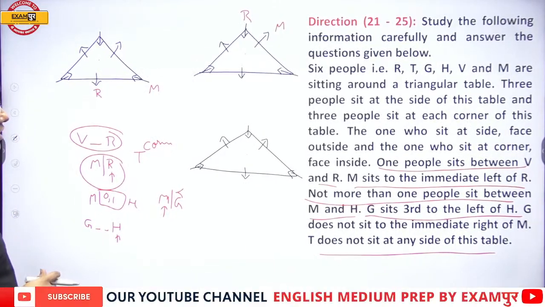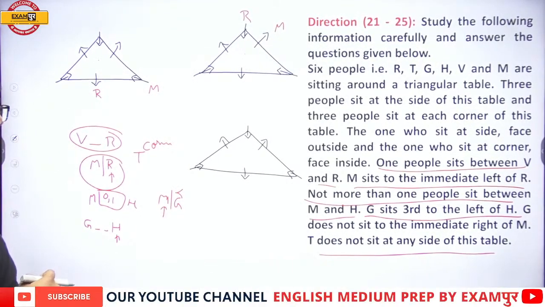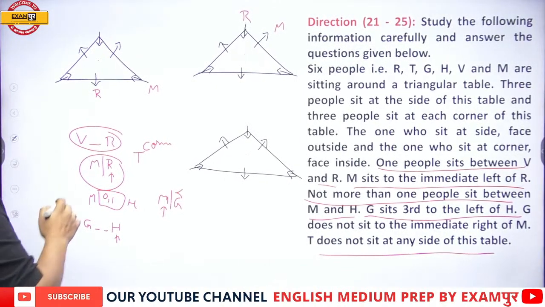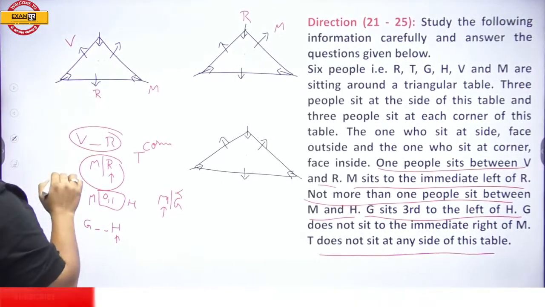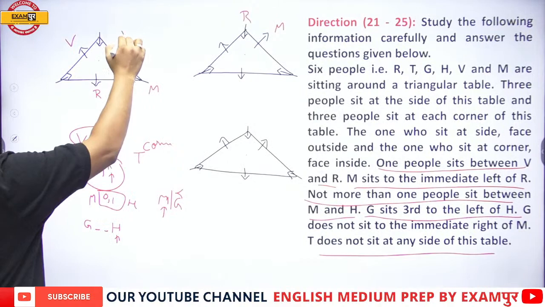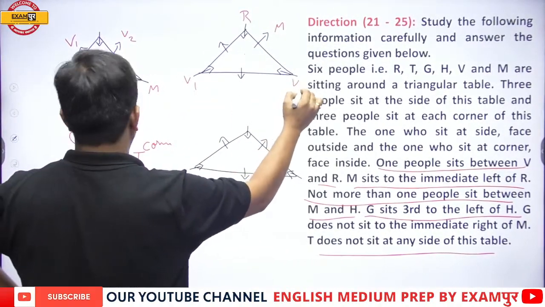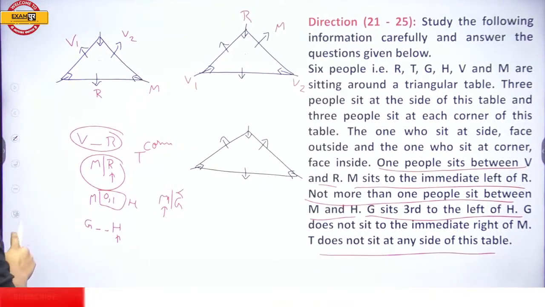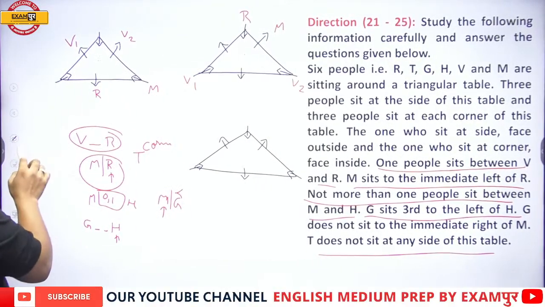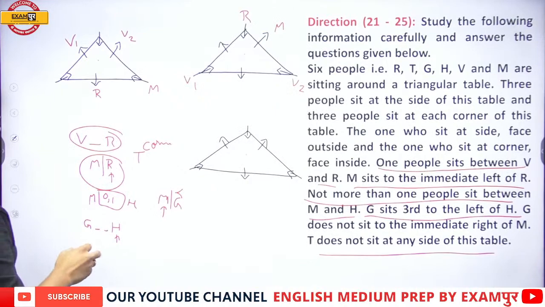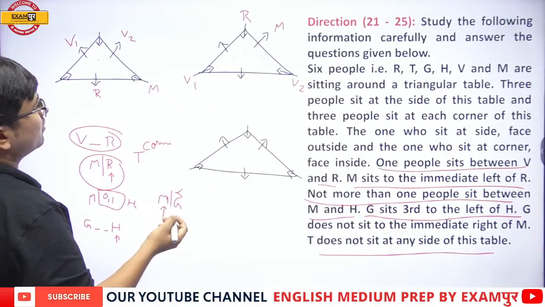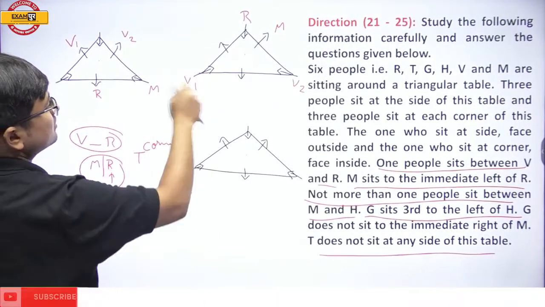Okay. Now see, I will require one more case, because one person between R and V can be here, and similarly, it can be over here. One person between R and V can be here or it can be over here. Fine. Then let me draw this case, and T sitting at the corner. It is not possible in this case, in one case.